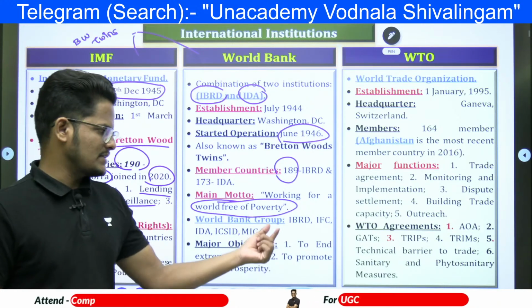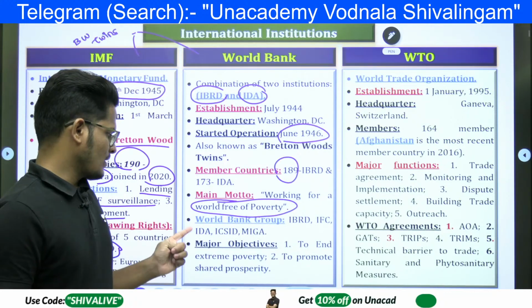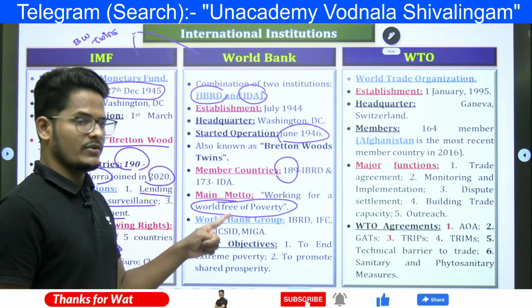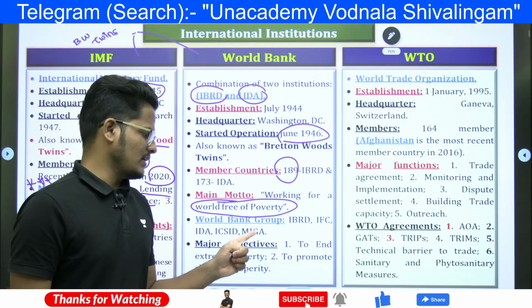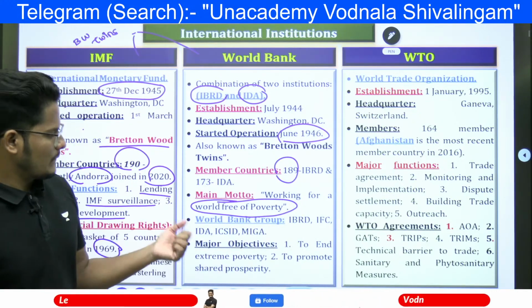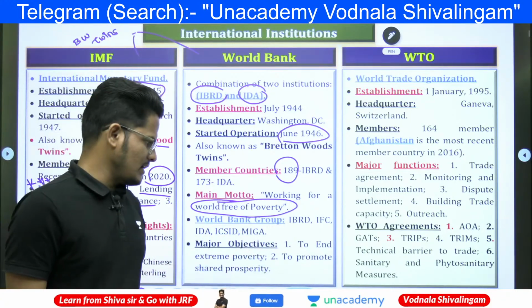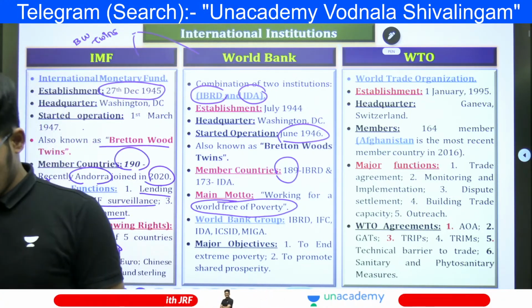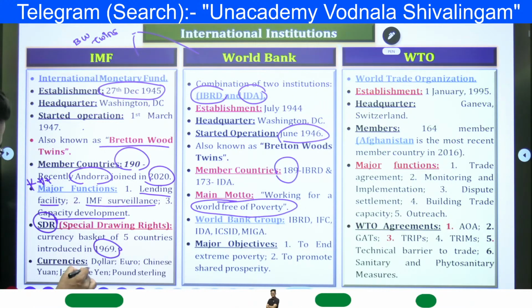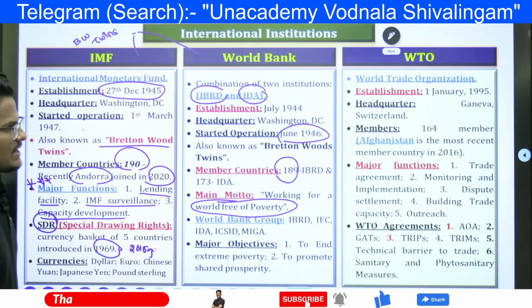And the World Bank Group consists of the International Bank for Reconstruction and Development, International Finance Corporation, International Development Association, International Centre for Settlement of Investment Disputes (ICSID) and Multilateral Investment Guarantee Agency. These are the 5 groups of associations in the World Bank. The next major objective is to end extreme poverty and promote shared prosperity. In 2015 the Chinese yuan got added, which is the most recently added.